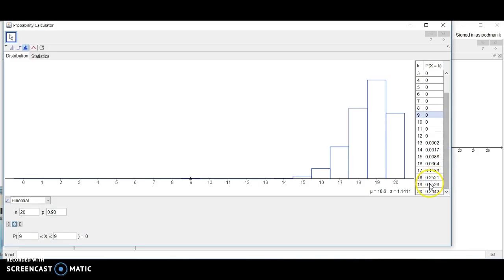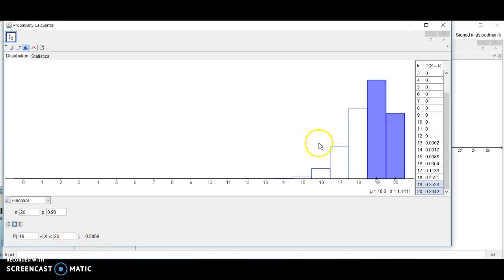So if I click on a probability, like what's the probability of getting 19 or more successes? Well, the probability of getting exactly 19 successes is 35.26% likely. But what we want to know from a statistical standpoint is what is the probability of getting something as or more extreme than we got? So the probability of being somewhere in the tail means 19 or 20. If you click and drag, you can highlight both of them. Or you can manually change it to x is between 19 and 20 here.